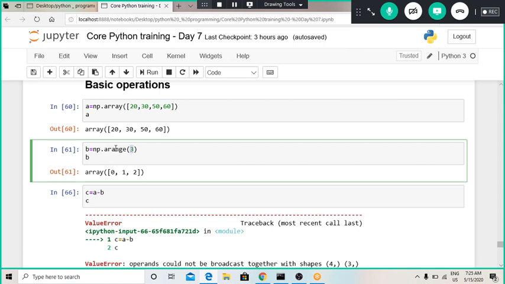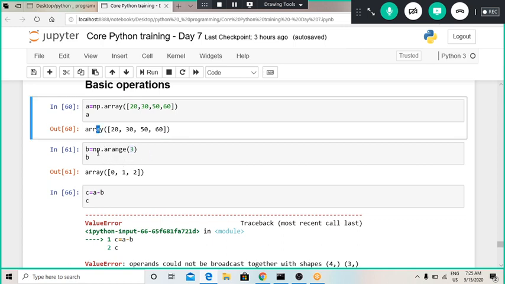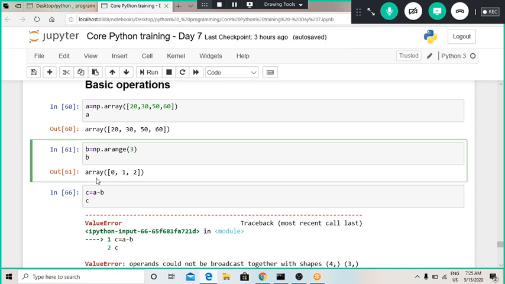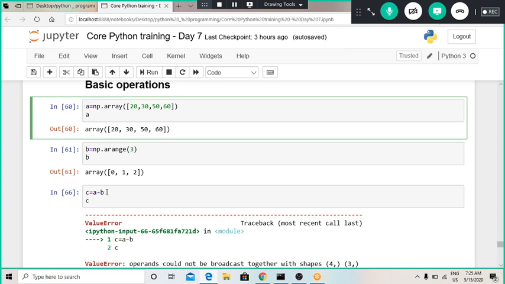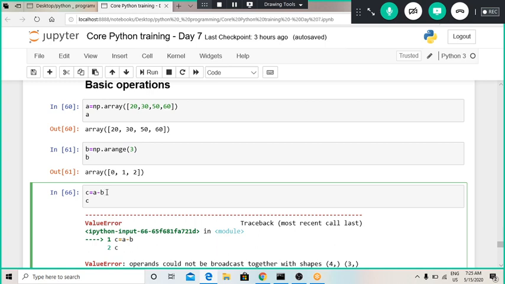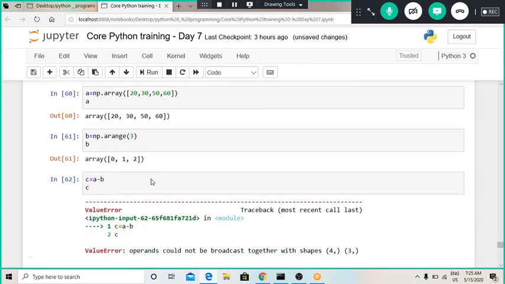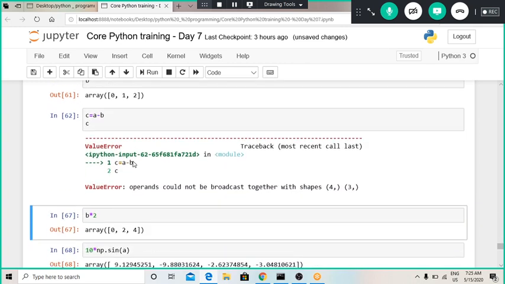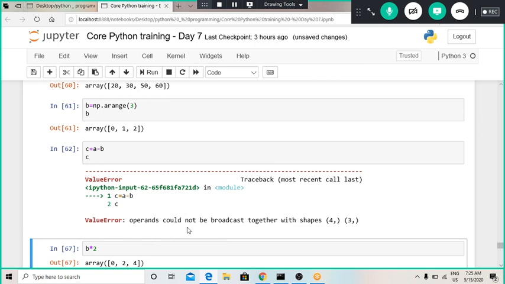Now if I wanted to subtract this array b from array a, we can use c equal to a minus b. Whenever we run this code, we can see that it has thrown an error: operands could not be broadcast together with shapes 4 and 3. What does this mean? The dimensions of these arrays are not matching.